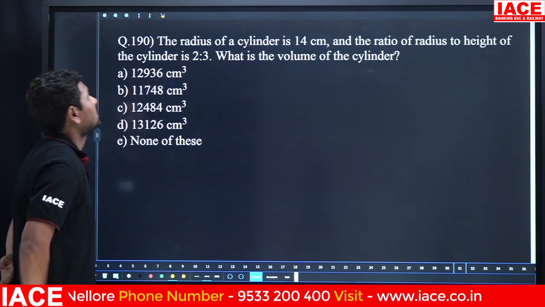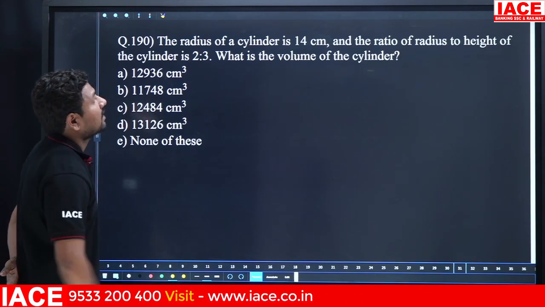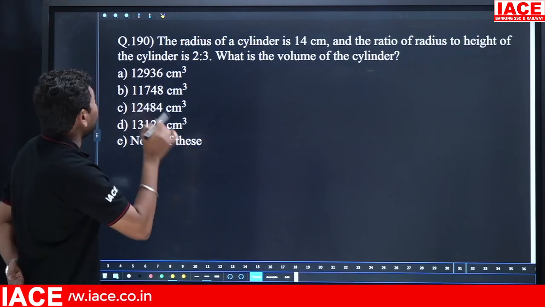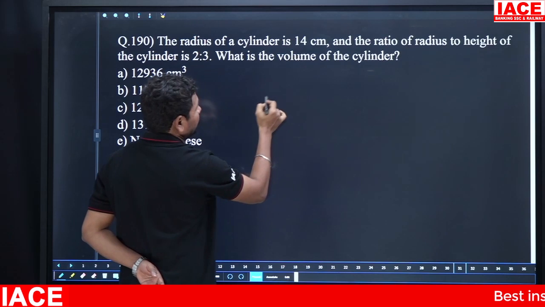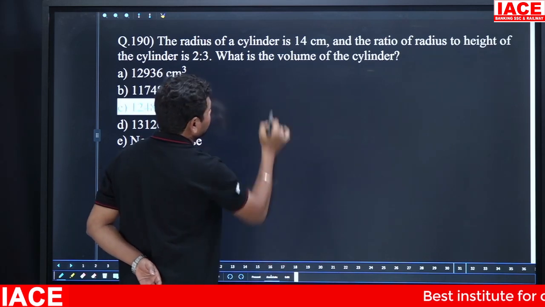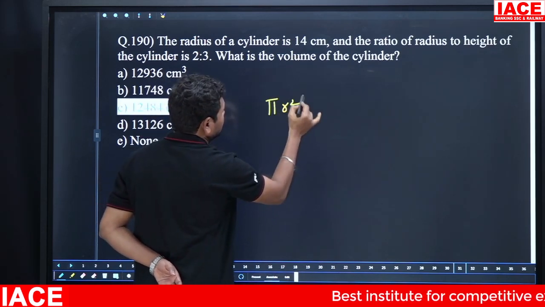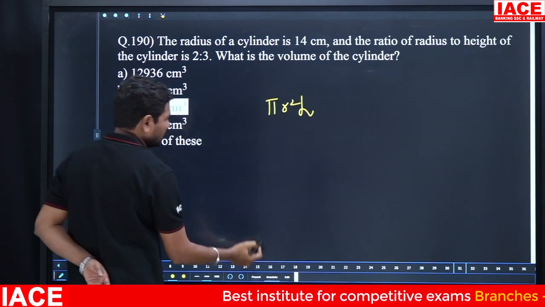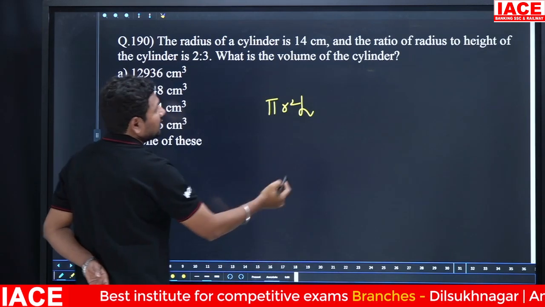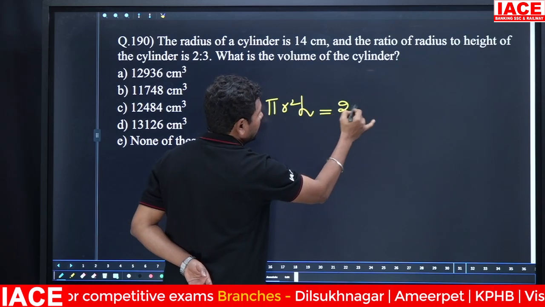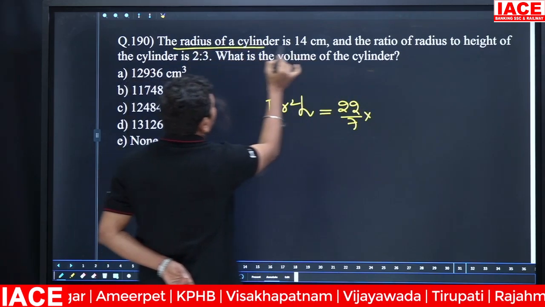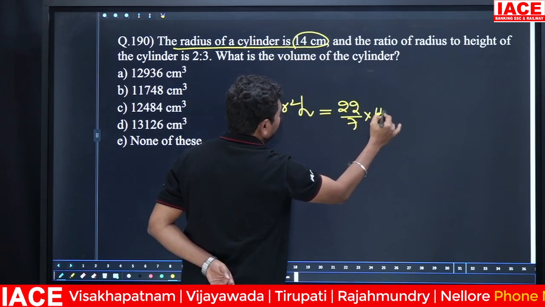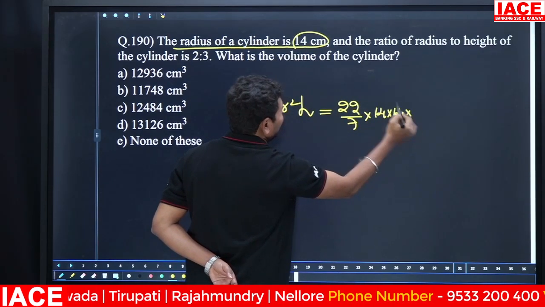Next, the radius of a cylinder is 14 centimeter and the ratio of the radius to the height of the cylinder is 2:3. Here, what is the volume of the cylinder? Volume formula is what? Pi r square h. Then we have to substitute the values. Pi we can write as 22/7, into the cylinder radius clearly mentioned 14 centimeter, 14 into 14.